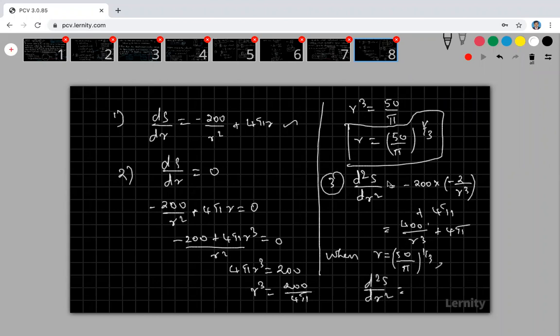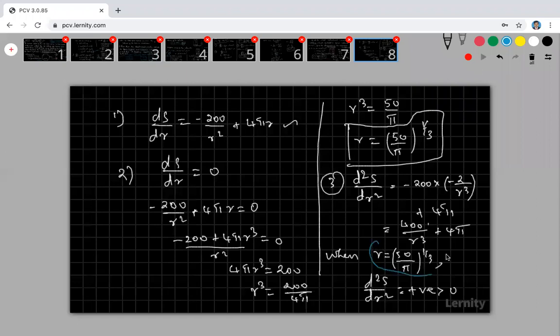What is d square s by dr square, positive or negative? You apply this value in your second derivative, are you getting positive or negative? It is positive only. Why? This is positive. This is my radius, so here also we apply a positive value, and this is also a positive term. Positive plus positive is positive, that means greater than 0. Greater than 0 means this point is a minimum point.